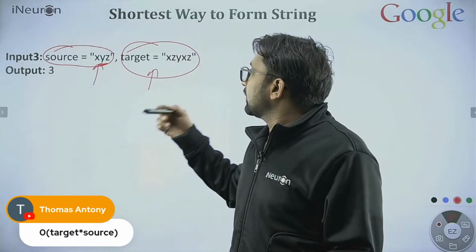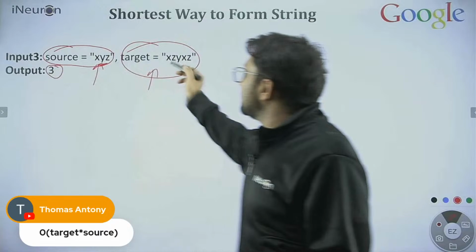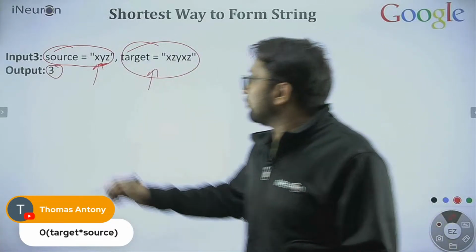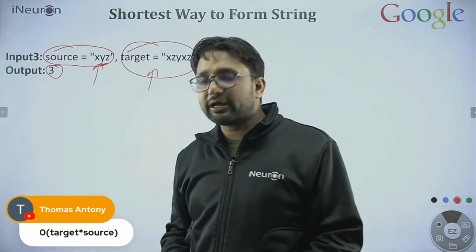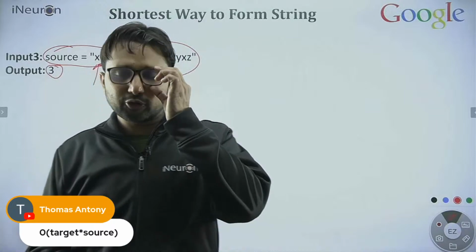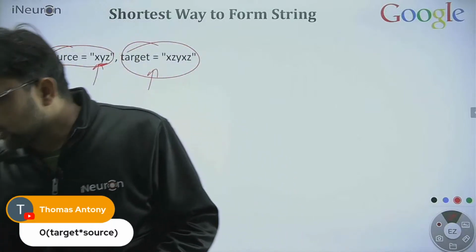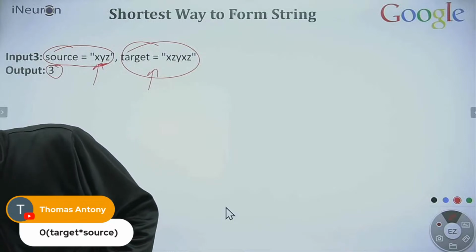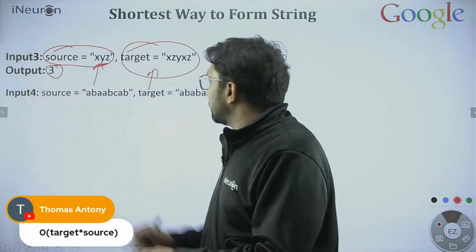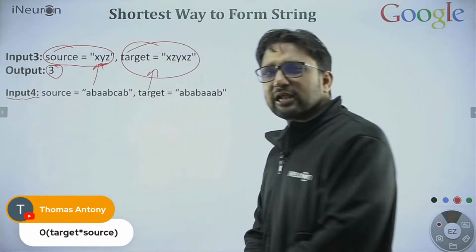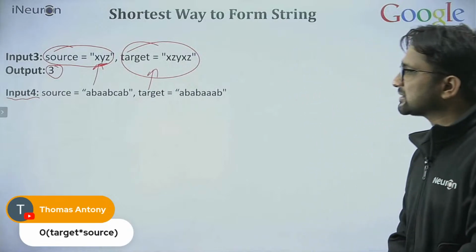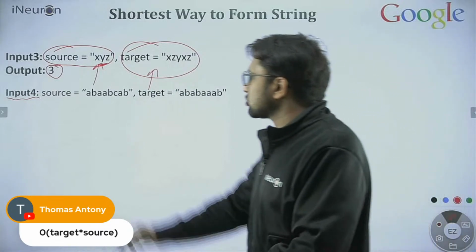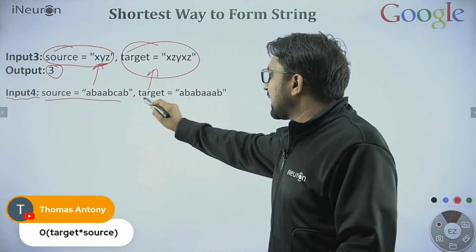So 3 are required. We already saw this, but I'm asking for the second approach. Is any other approach coming to your mind? Meanwhile, you can also tell me what will be the output for this input. Can you please tell me, what is the output for this fourth input? Source is this, target is this.